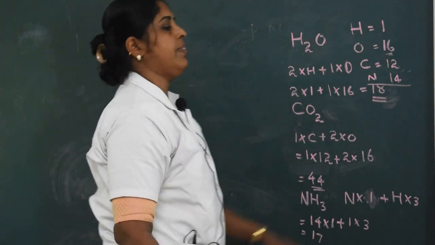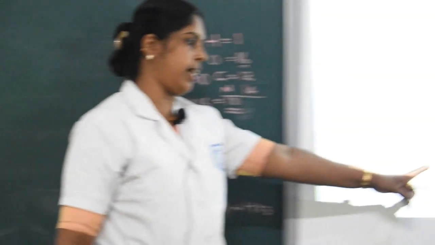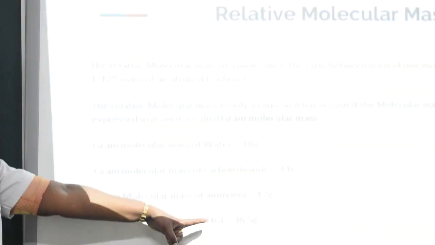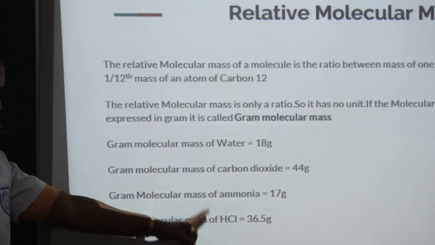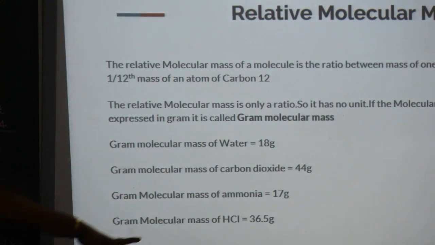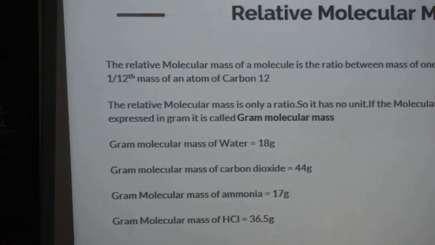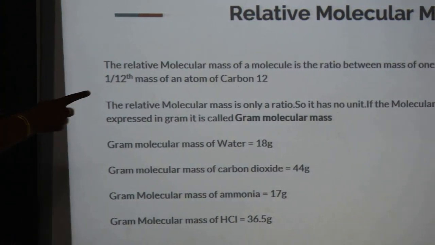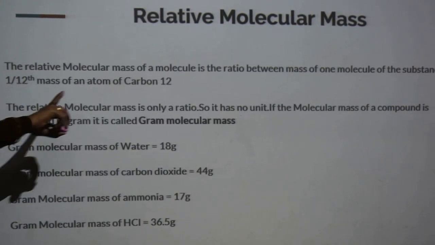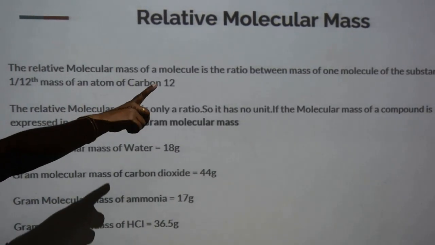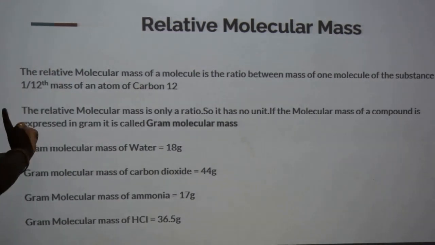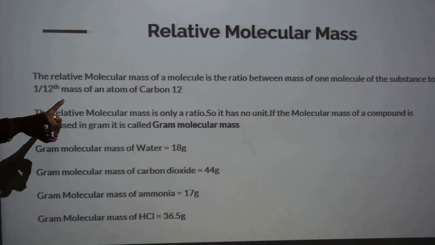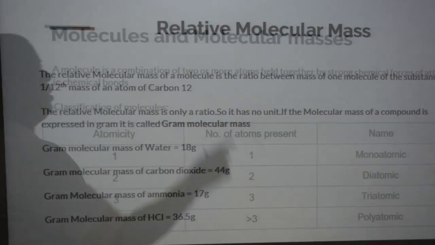Like this we can find the molecular mass of hydrogen chloride: chlorine is 35.5, hydrogen is 1, so 36.5. The relative molecular mass is the ratio between the mass of one molecule of the substance to the mass of 1/12th part of a carbon atom.